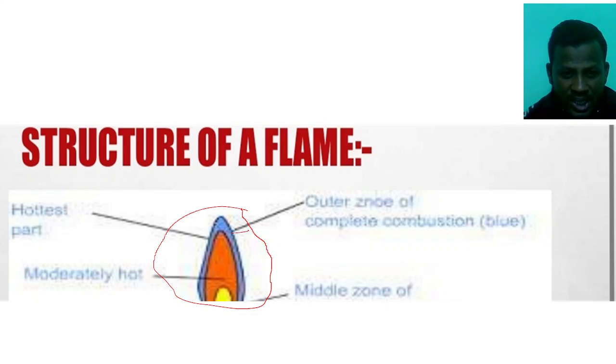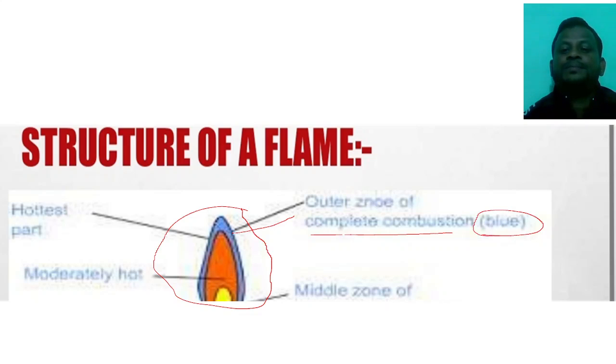The first one is the outer zone of the complete combustion, that is in the blue color. This is the very outermost layer of the flame that completely catches the fire. That is the total combustion or the complete combustion. And this is the hottest part of the flame. And second one is the moderately hot, where this is the yellow region you are seeing here.